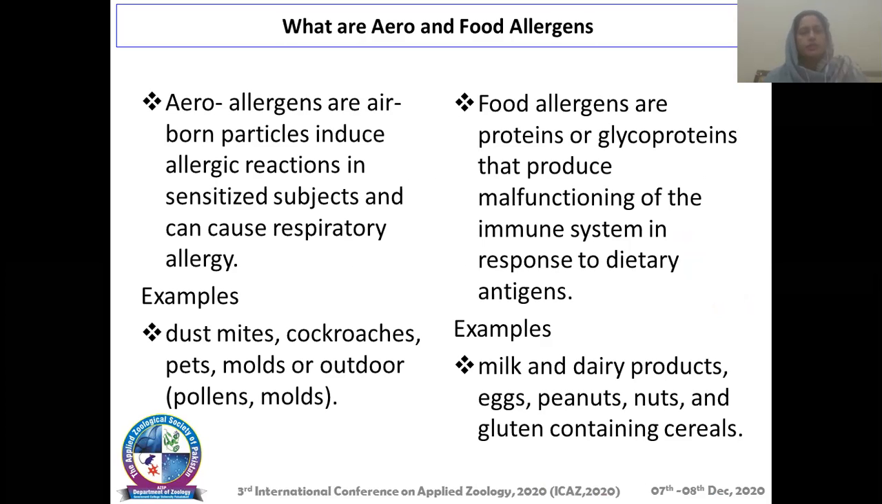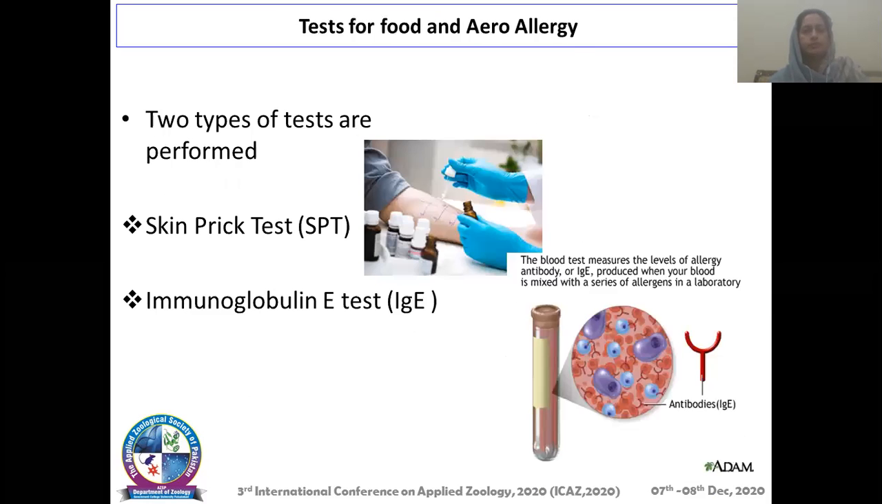Food allergens are proteins or glycoproteins that produce malfunctioning of the immune system in response to dietary antigens. Examples are milk and dairy products, eggs, peanuts, nuts, and gluten-containing cereals. There are two very simple tests that were performed to detect aeroallergy or food allergy.